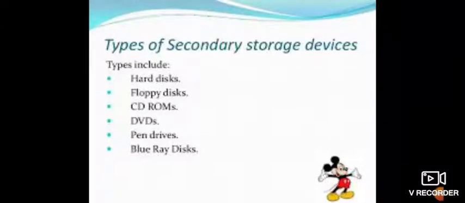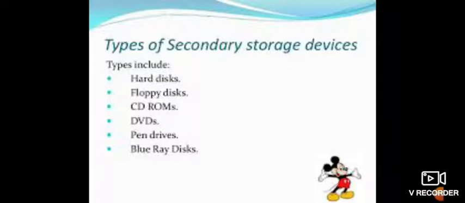Dear student, today we will discuss chapter 2, types of hardware, and in this chapter we will discuss storage devices. In this section we will discuss secondary storage devices.